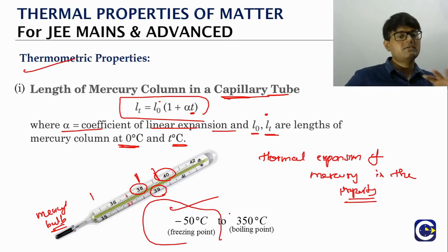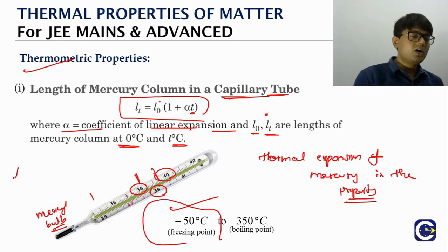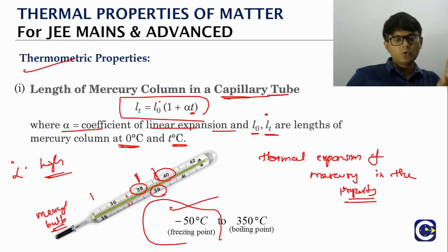One of the reasons why mercury is the chosen substance is because it is in the liquid state, and also it has a high value for alpha. The coefficient of linear expansion is high for mercury. So even for a small temperature change, we can see a significant change in the length of the column. A noticeable change we can observe.